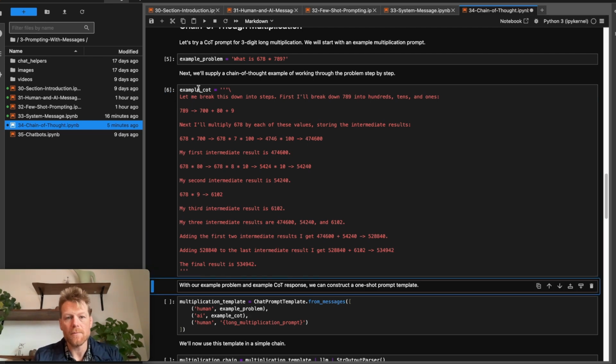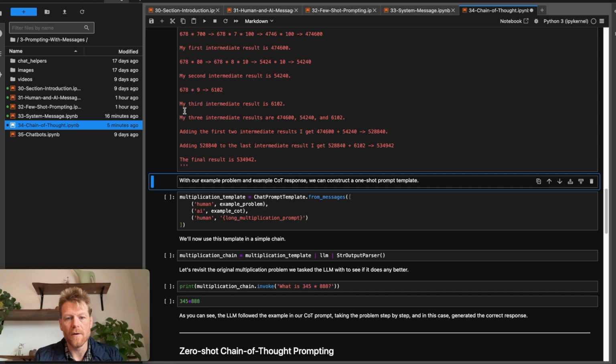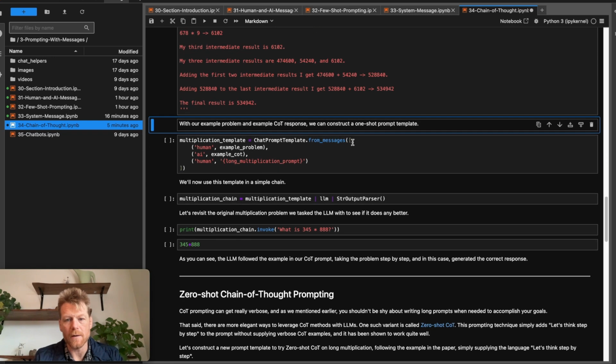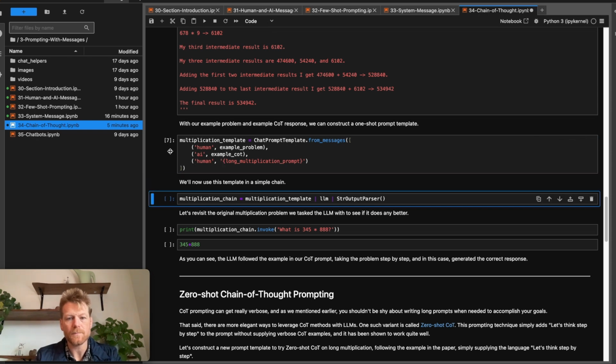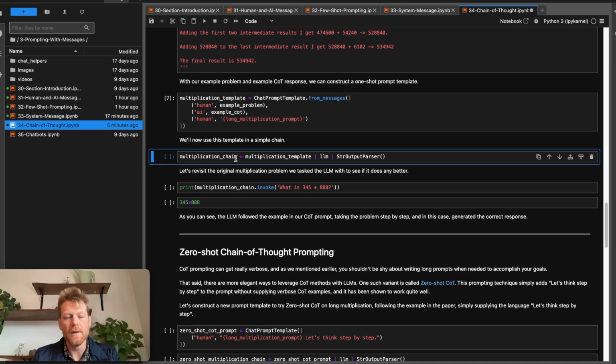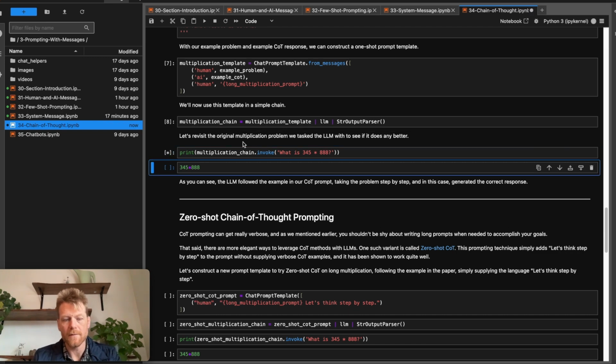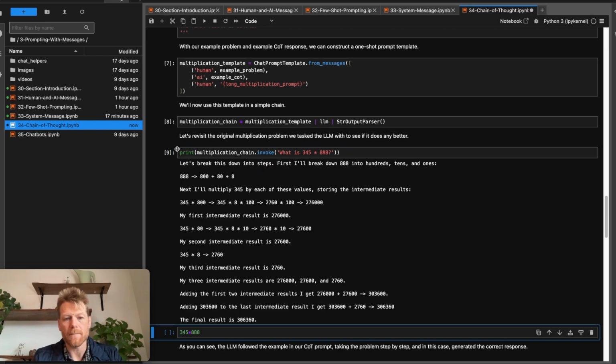Now that we have an example problem and an example chain of thought response, we're going to create a chat prompt template using from messages to do a one-shot prompt template where we give the example problem and we give the example chain of thought response from the AI, and then we complete our prompt template by parameterizing a long multiplication prompt. We're going to create a simple chain that we'll call multiplication chain, and now revisiting again 345 times 888, which we did earlier. Okay, we can tell already that the model is generating more text.